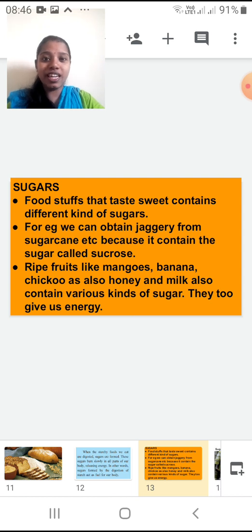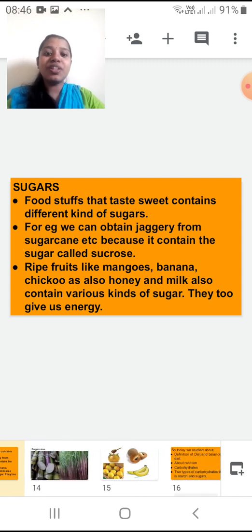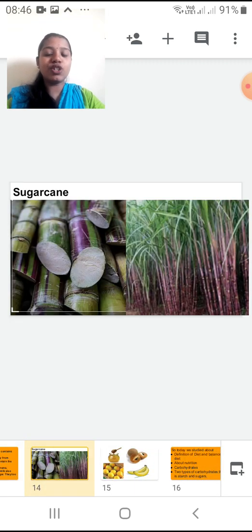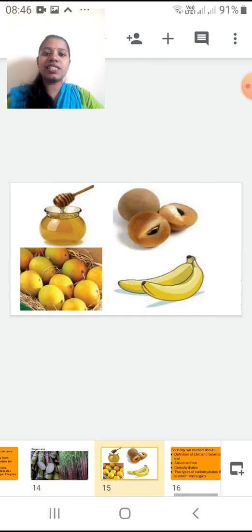You must be very excited to eat mangoes because this is the season for the mangoes. Here I'll show you the picture for sugarcane. These are the sugarcane fields, and from this sugarcane you can take out jaggery, because they contain the sugar sucrose. In the next slide you can see mangoes, banana, chiku, honey, and these are also foodstuffs which contain sugars that make them sweet in taste.